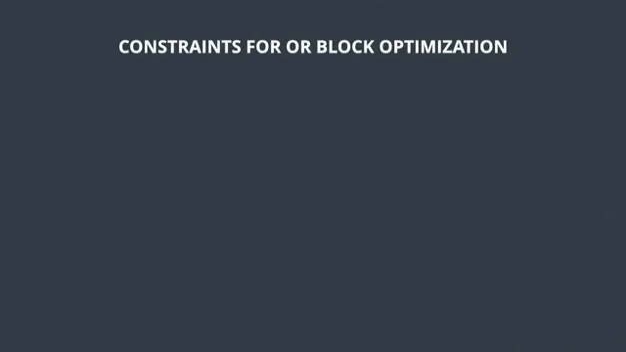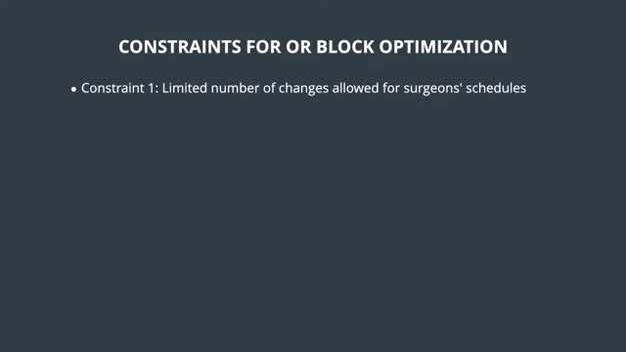So as I mentioned, given that our objective is to minimize the peak census, namely at 11:59, over the days of the week, the decision, as I mentioned, is to assign surgeons to days of the week. Of course, this optimization problem has constraints. The first constraint is that the number of allowed changes to the surgeons' schedules is limited. This is a parameter defined by the users of the system.